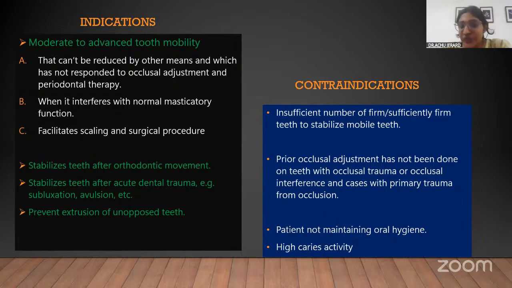Okay, that case also it is contraindicated. And also, if the patient is not maintaining oral hygiene well, and if the patient has got high caries activity, in such cases also the splinting is not indicated because it would cause further periodontal breakdown. It would only give a very temporary relief for the patient.